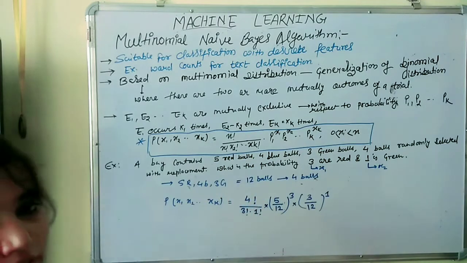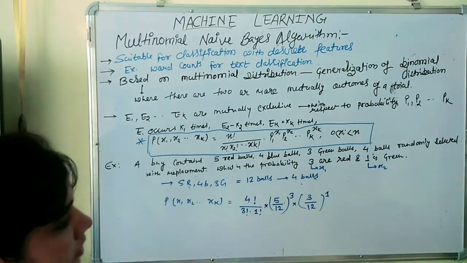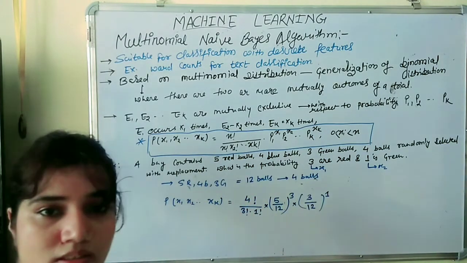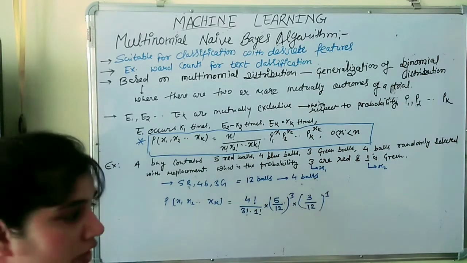Then we solve this, and whatever we get is our answer. Very simple trick.